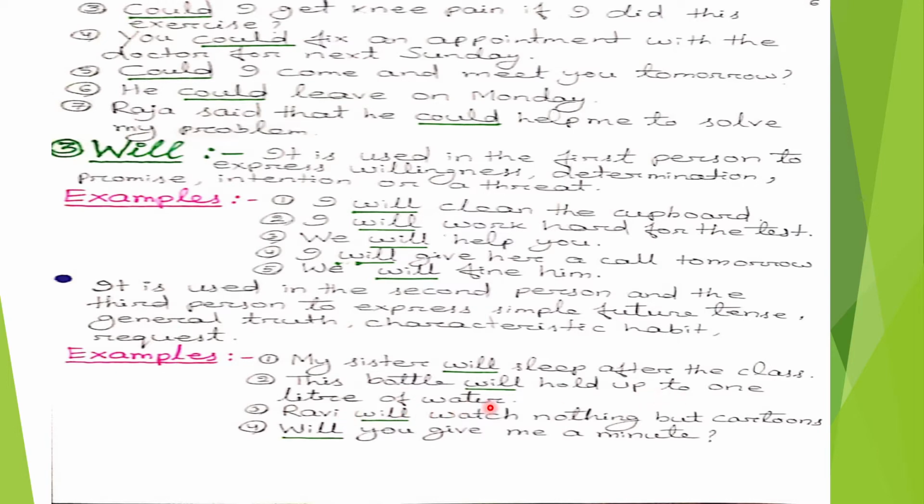In this sentence, the modal auxiliary verb will expresses general truth. Third number, Ravi will watch nothing but cartoons. In this sentence, the modal auxiliary verb will expresses characteristics, habit. Last number, will you give me a minute? In this sentence, the modal auxiliary verb will expresses request.